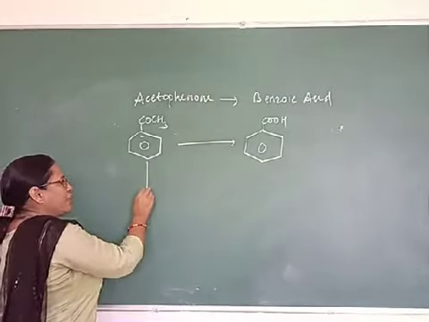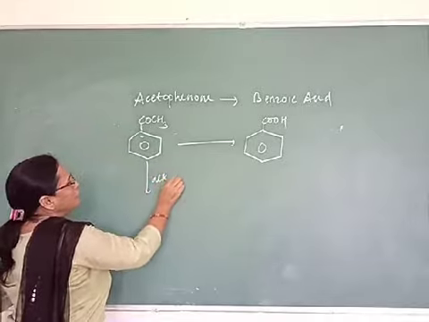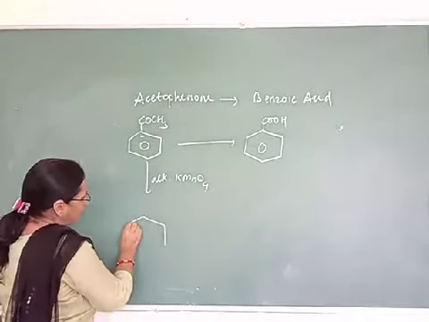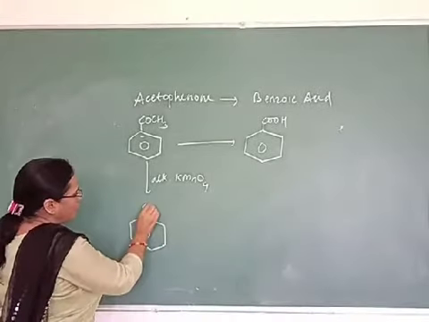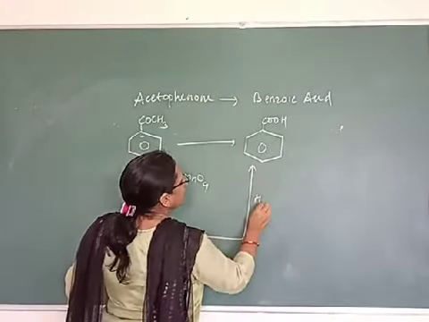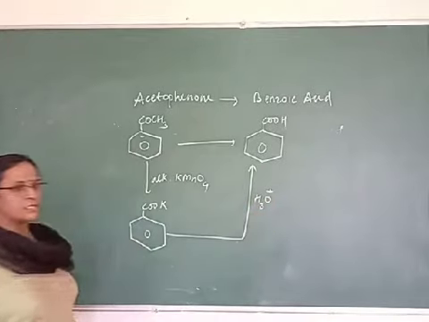So treat it with alkaline KMnO4. Again you will get potassium benzoate, which on acidification will give you benzoic acid.